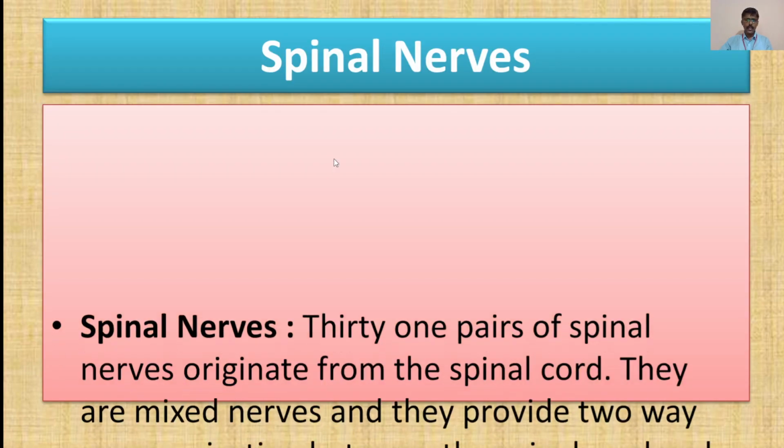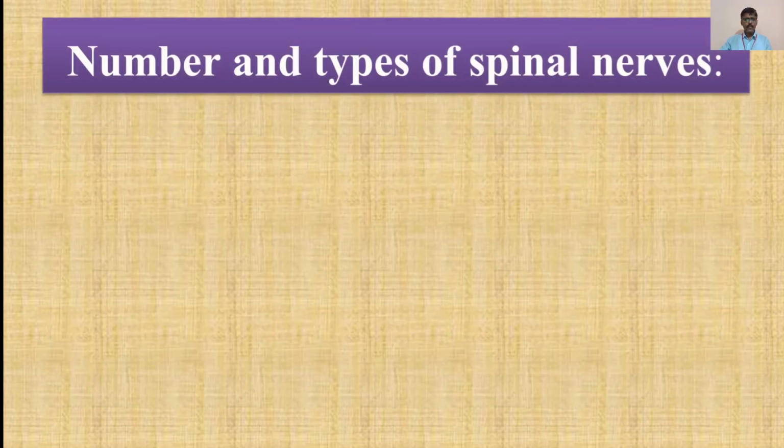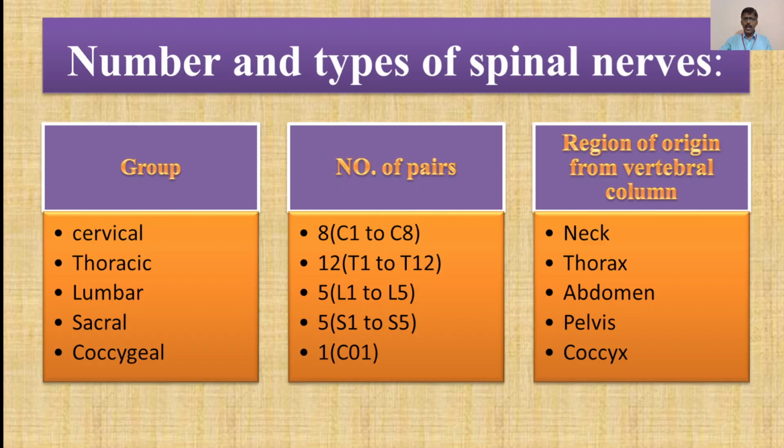Now moving forward to the next slide, we will talk about the spinal nerves. When we talk about them, 31 pairs of spinal nerves originate from the spinal cord. They are mixed nerves and they provide two-way communication between the spinal cord and part of the upper and lower limbs, neck and trunk. Now this was the brief account of the spinal nerves. Now moving towards the number and types of spinal nerves in detail. Now remember these points.